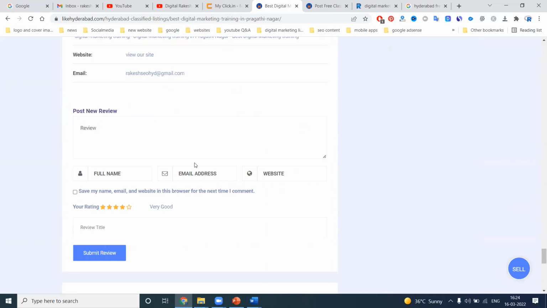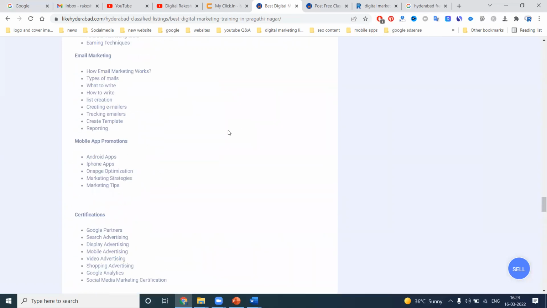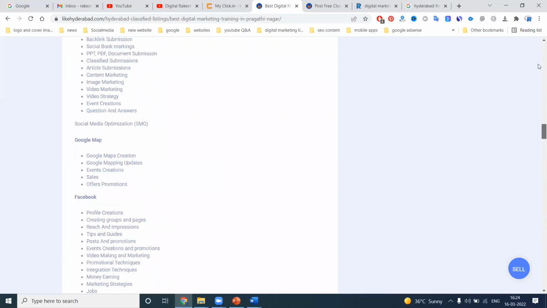So if you are creating for any kind of options, like they fill up the form, they receive it at your mail ID. Which mail ID can we give? The mail ID will receive the particular form. In the classifieds, mainly we use keywords to optimize your website for top position. So that is the purpose we have to use this option.